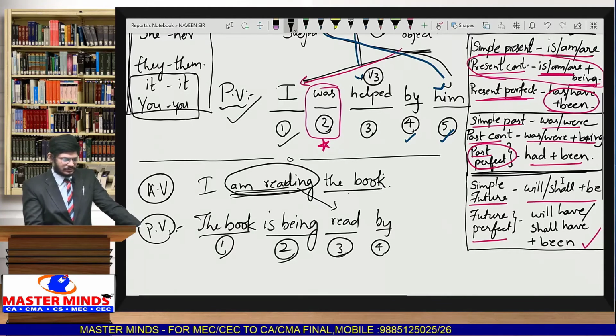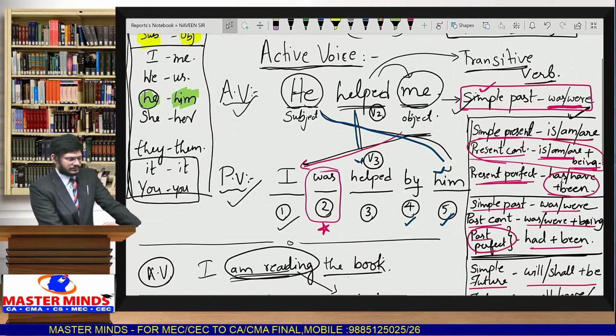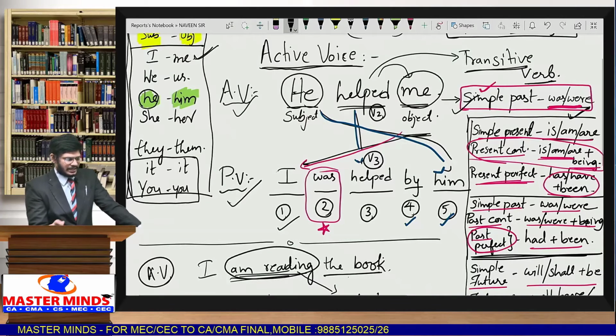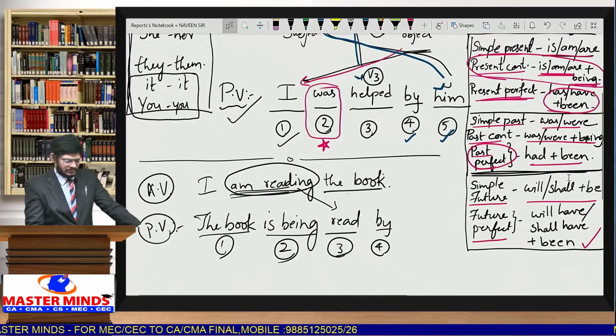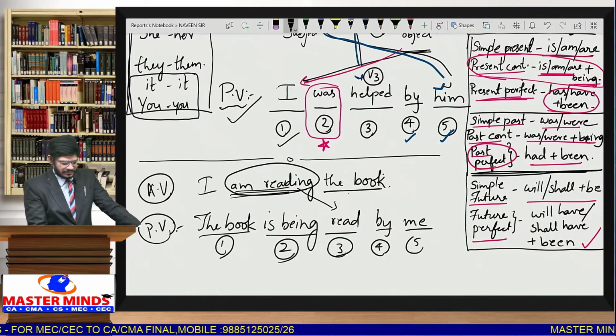Whenever I is given, so above table you can see, whenever I is given, in the ending we have to write it as me, by me. Very simple. This is the fifth step.